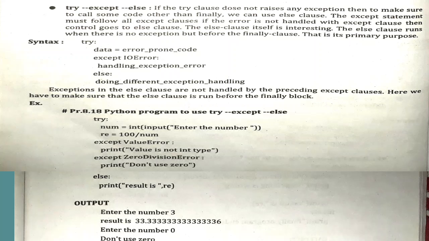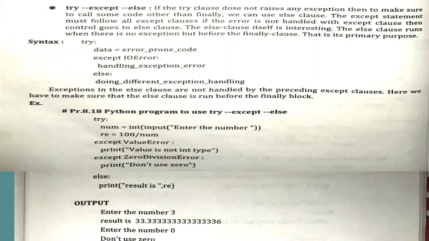Just remember this. If we are having an error, then the except block will get executed, the code which we have written in the except block will get executed. And if there is no error in the try block statements, then the else part along with the try will get executed.